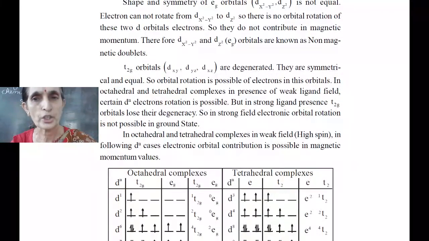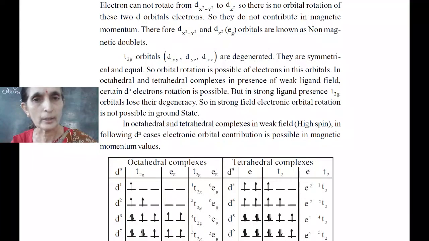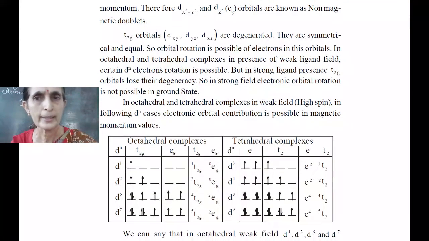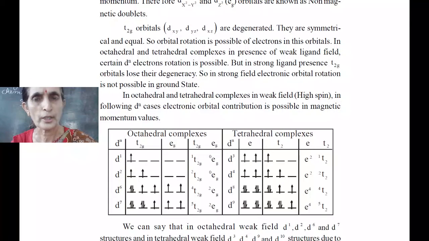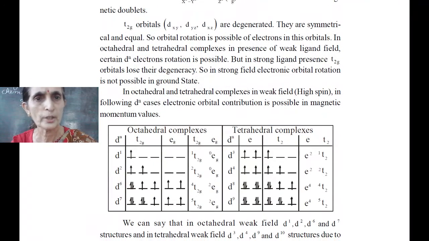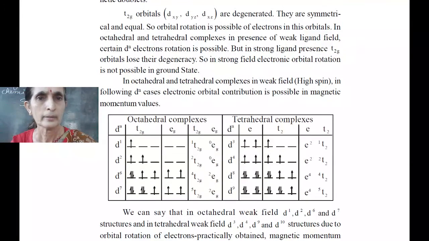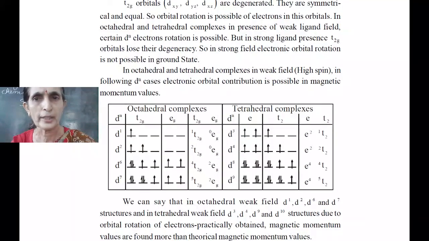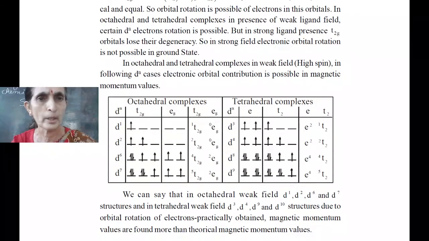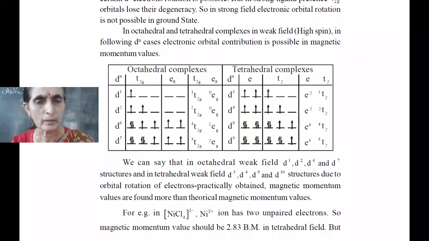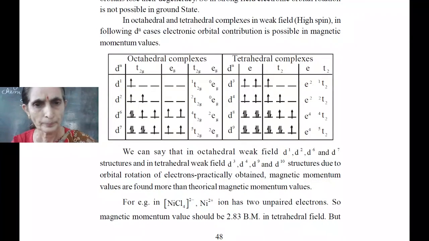T2g are degenerate orbitals, symmetrically equal. So rotation of orbital is possible in octahedral and tetrahedral complexes in presence of weak field. So with t2g electrons, rotation possible. Okay, so in strong field, electron orbital rotation is not possible in ground state. How it occurs? It is shown in our table.